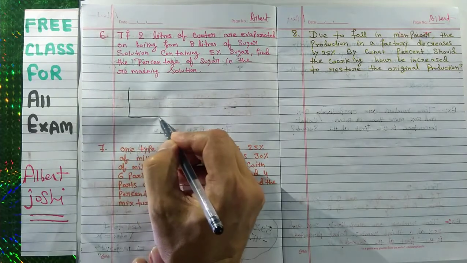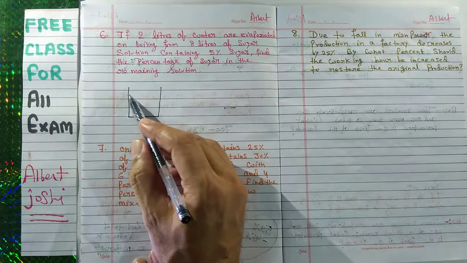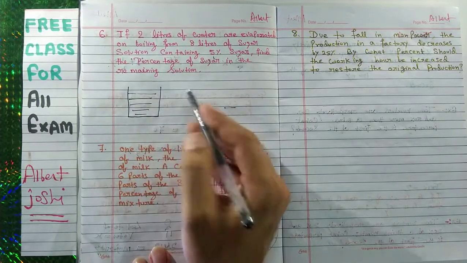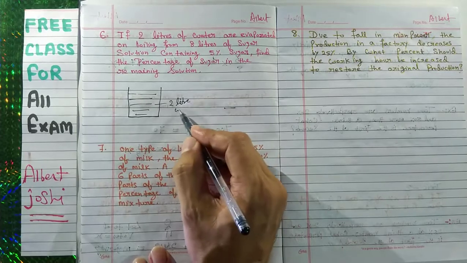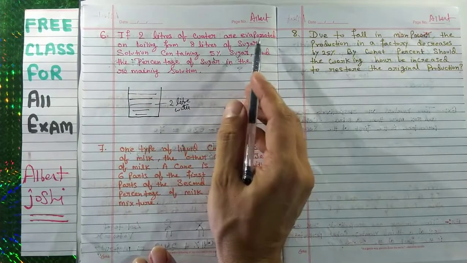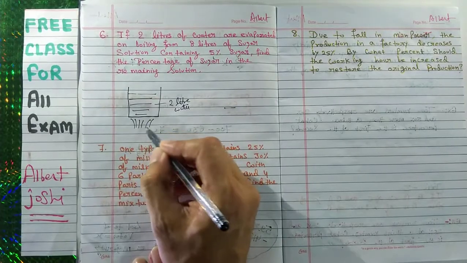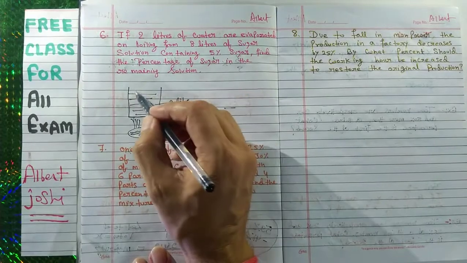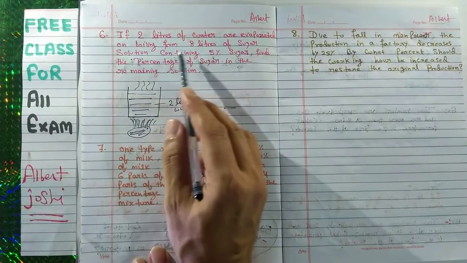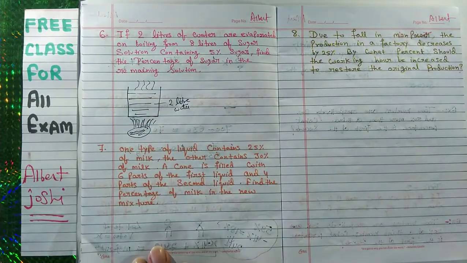You have 2 liters of water. That is, 2 liters of water are evaporated, you boil it, evaporated from 8 liters of sugar solution.